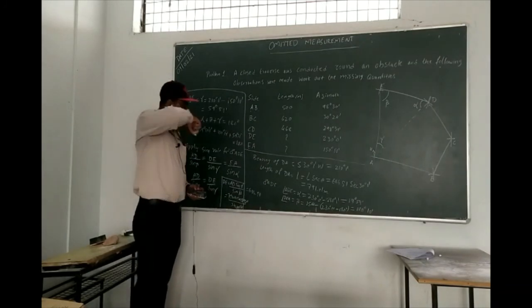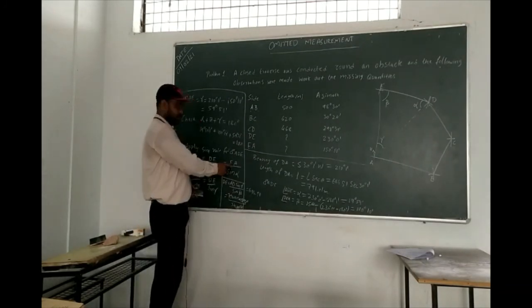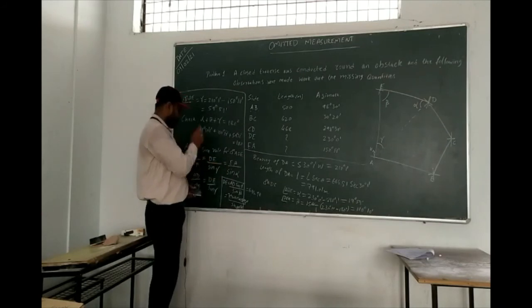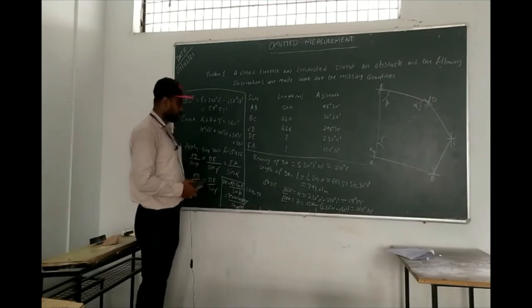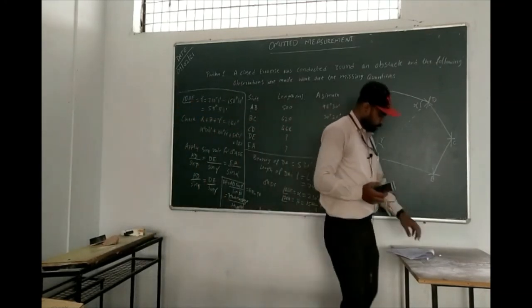Is that fine? Now next, you take this equation, AD and EA. Anyhow we calculated this DE, so you can take these two if you want. I'm taking the same thing. AD by sine beta is equal to EA by sine alpha. You just calculate what will be the EA.